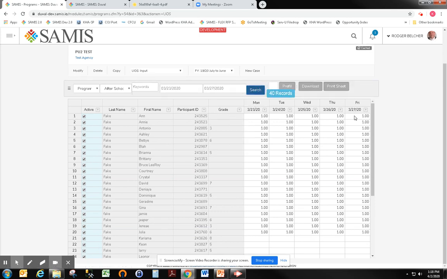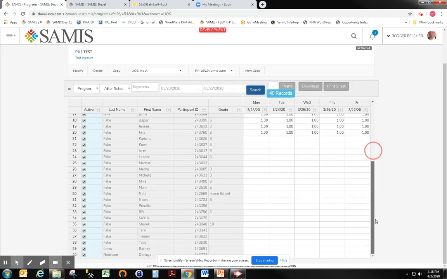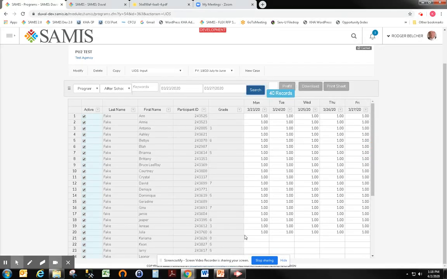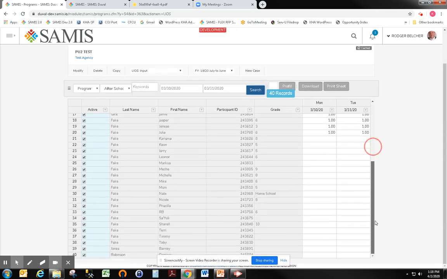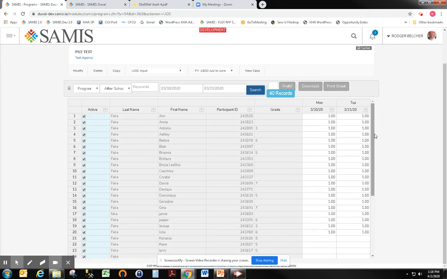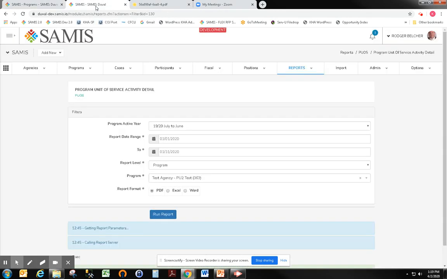Here we see the 23rd through the 27th, and the same thing up to the 20th student in this case. And then I think March had actually 2 days in another week, and we've got that covered as well. Remember, there were no weekends, and that should cover the entire month. So what does that do for me? Now I can run the program unit of service activity detail report for March 1 through March 31 for my program name.